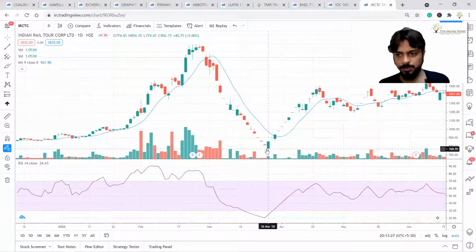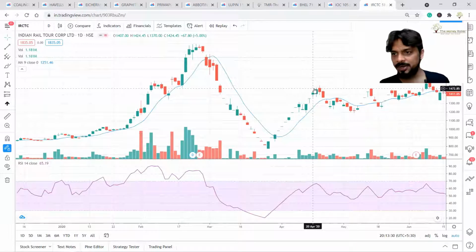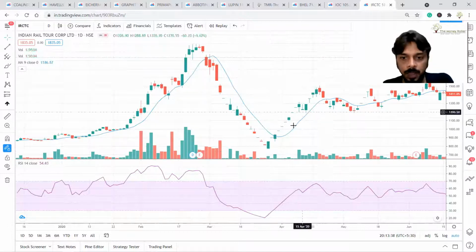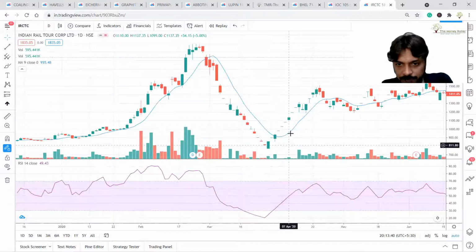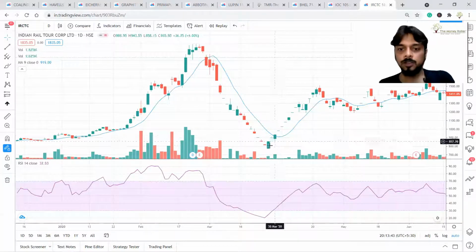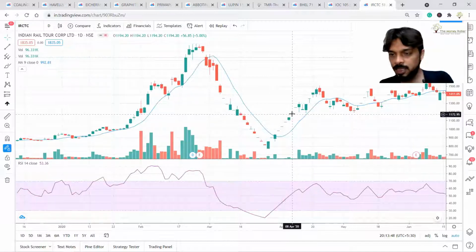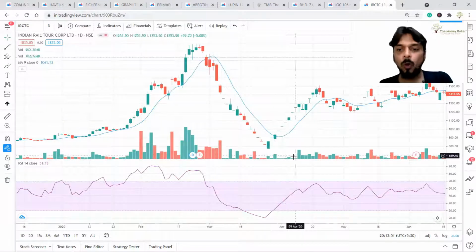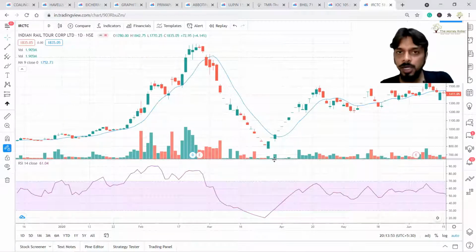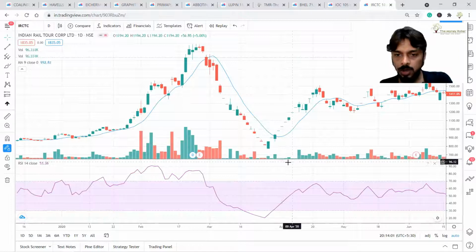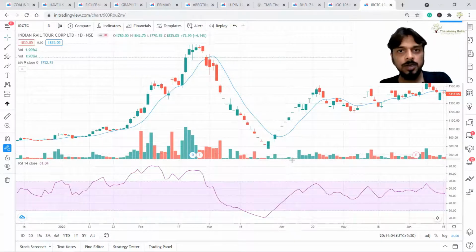Now, from 760, market reached 1400. That means market doubled. It gave 100% return in this trend. Have a look at this first zone, correct? So from 750 or 760 till this 1100, there was no volume, correct? So here it is almost 340, 350 point move with no volume at all, minuscule amount of volume, correct?